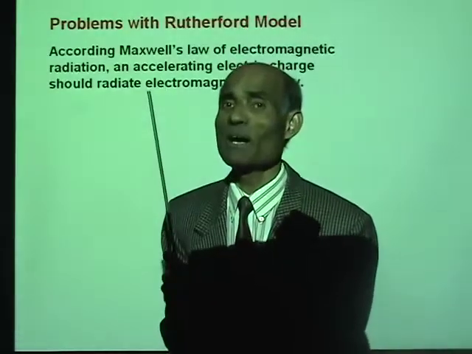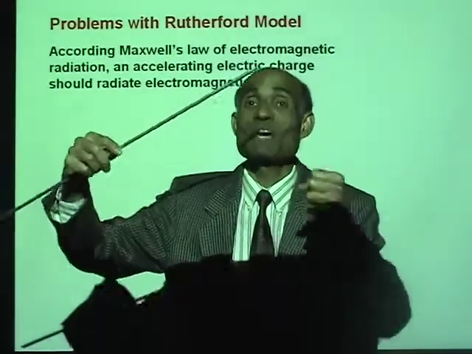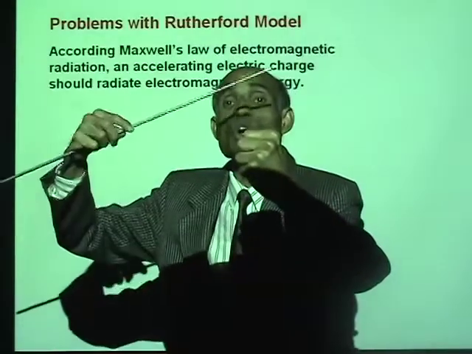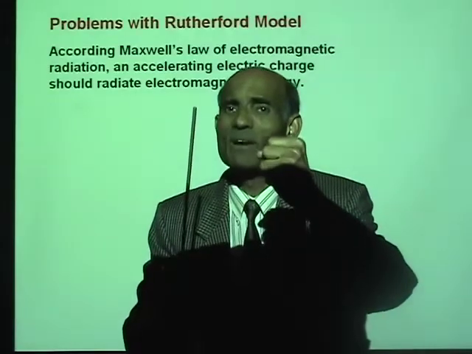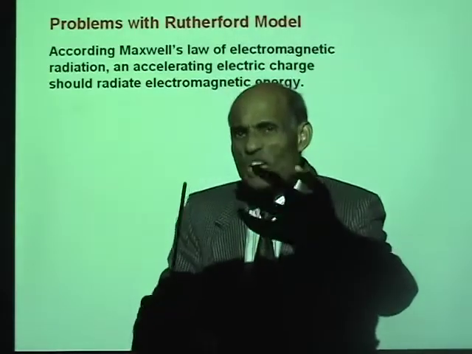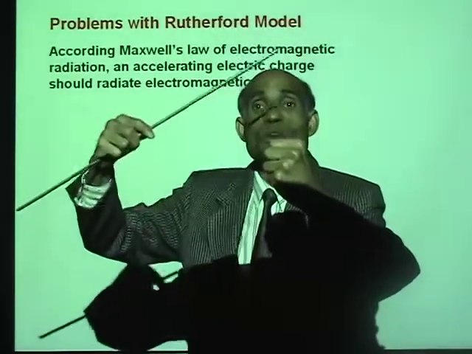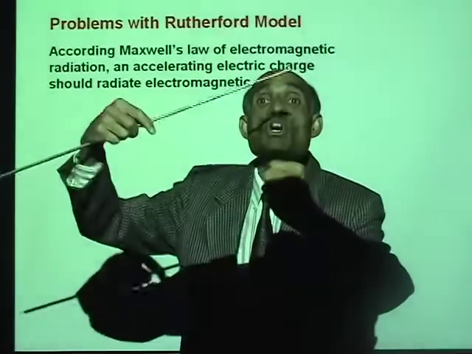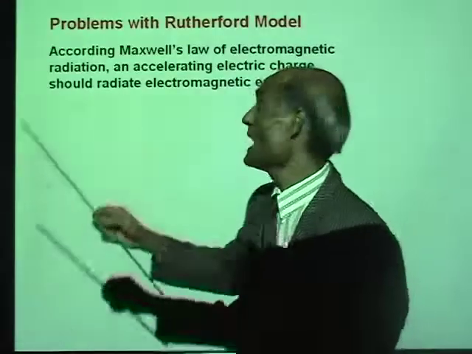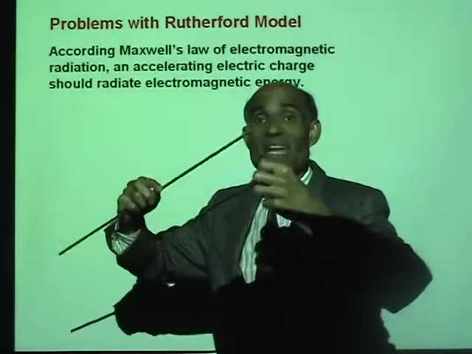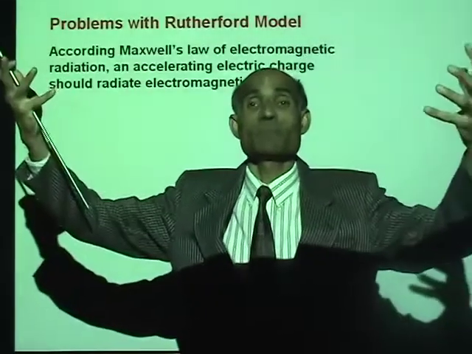Now, if you remember, we did talk about motion in circles. We said an object moving in a circle is continuously accelerating. Do you remember that one? And we call that acceleration centripetal acceleration. So an electron going around the nucleus in circles is actually accelerating continuously. And according to Maxwell's law, if an electron is accelerating, it should radiate energy.